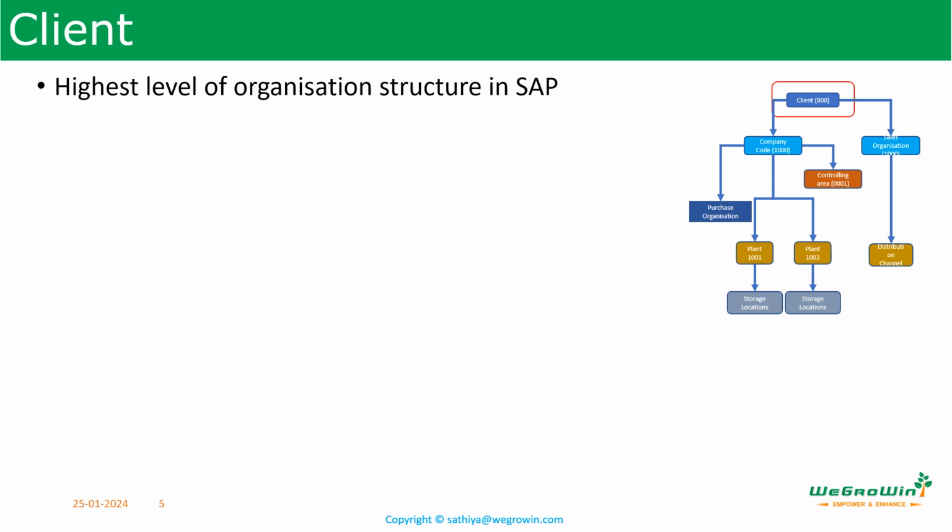In an SAP system, the word client has a specific meaning, and a clear understanding of what this meaning is is very important. In general speech, a client is a customer to whom we are providing services. In an SAP system, it refers to a corporate group, which is the highest organization element. Clients in an SAP system are also used to differentiate among real-time data, test data, and development data.